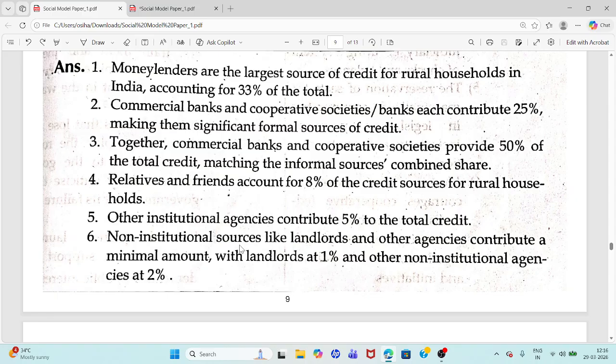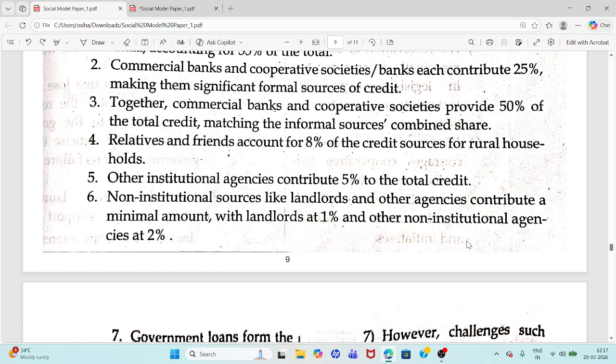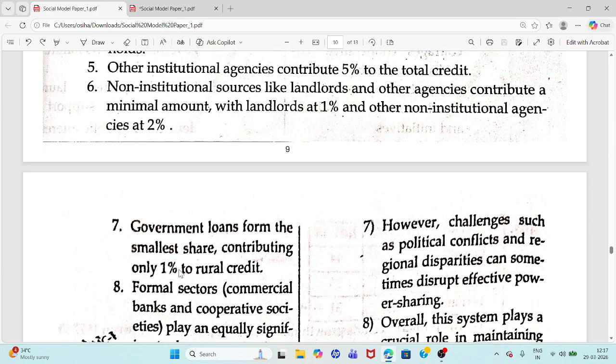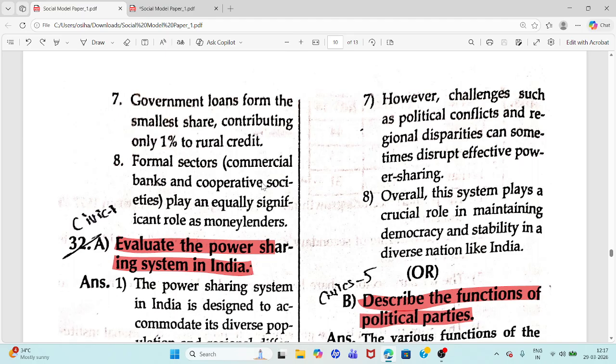You can see here non institutional sources like landlords and other agencies contribute a minimal amount, with landlords at 1% and other non institutional agencies at 2%. Government loans form the smallest share, only 1% of rural credit. Last point: formal sectors play an equally significant role as money lenders.